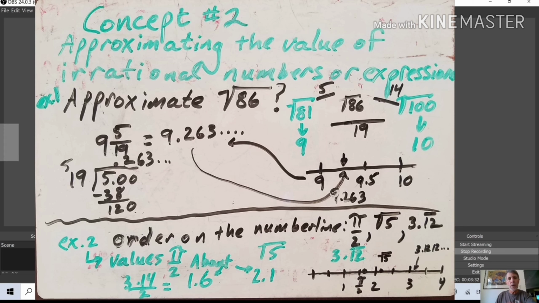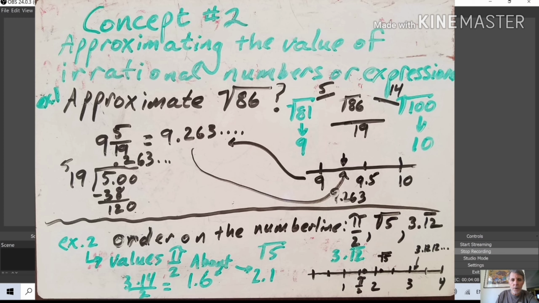Example number 2 of concept number 2, which is estimating irrational numbers or expressions. So there's questions like this. Order on the number line pi over 2 or pi divided by 2, the square root of 5, or 3.121212 repeating. So first off, in order to put these on a number line, we have to approximate their values. So let's approximate their values, and I wrote the word about here.